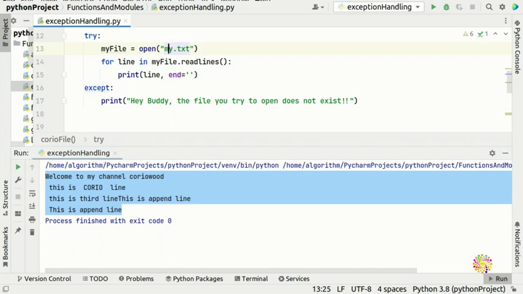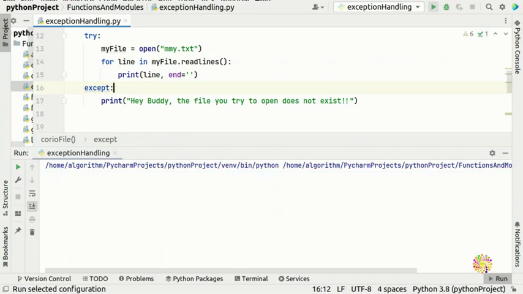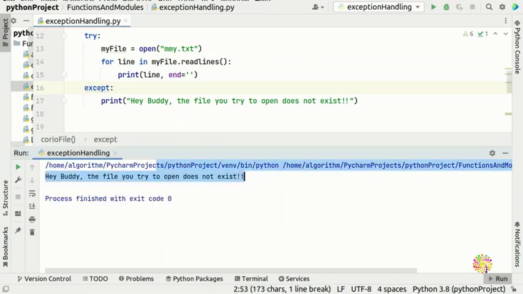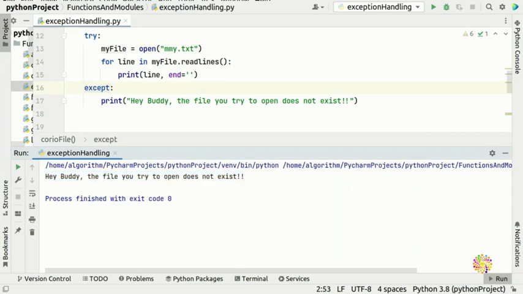If the user misspells the file name, the user is going to see this message. The user is never going to see all that horror writing. If a hacker checks your program and can't find the file, and they see the raw error, they learn what language you're using, what environment you are in, what code you're using, and where in your code there is a vulnerability. So you can secure your program with try and except.